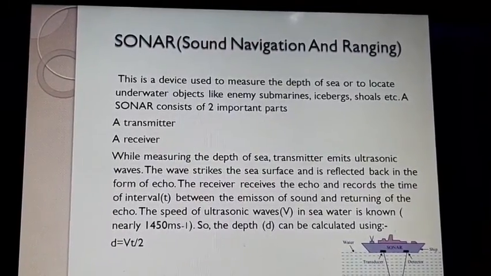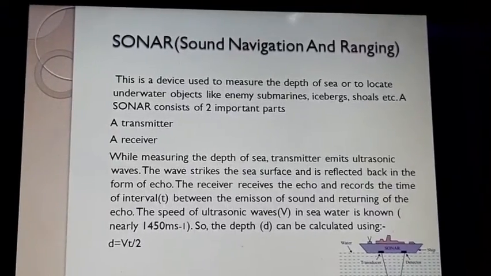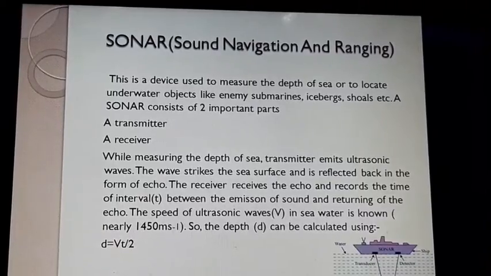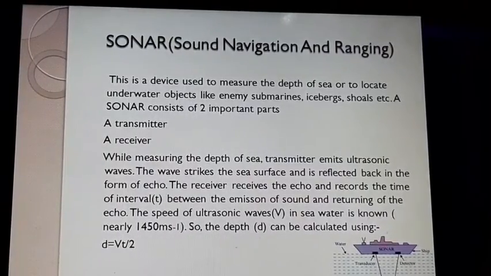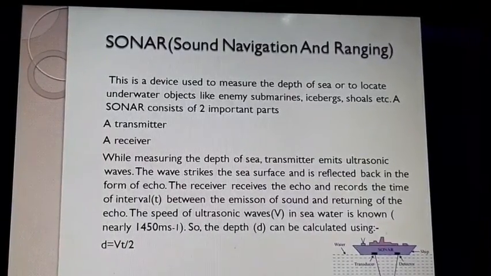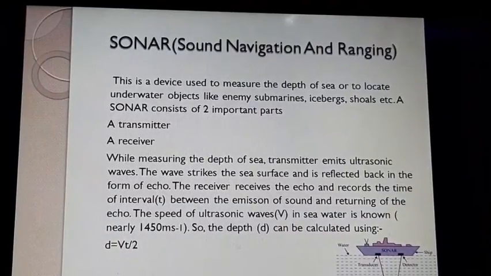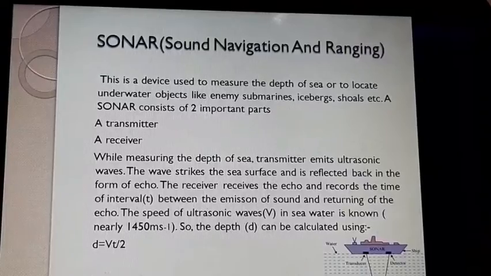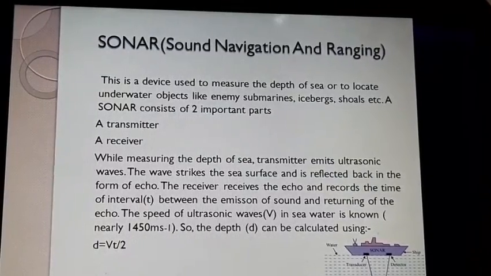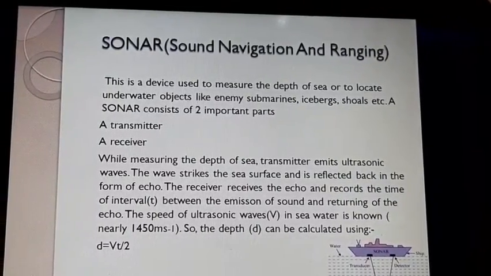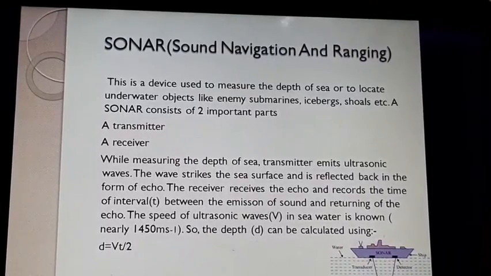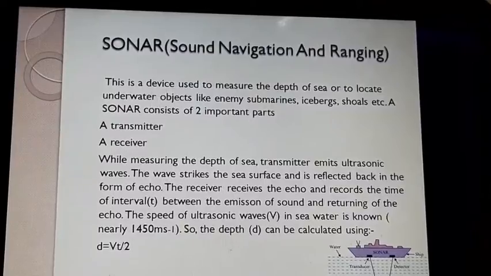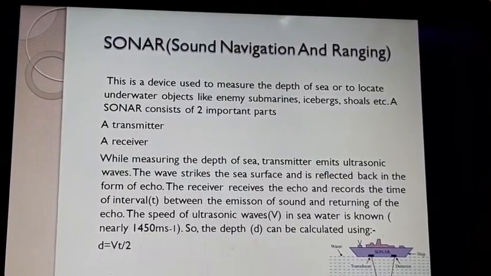Now, applications of echoes. There are many applications of echoes, but I am just taking two. One of them is sonar, and it is also asked what is sonar. Sonar is sound navigation and ranging. This device is used to measure the depth of the sea or to locate underwater objects like enemy submarines, icebergs, shoals, etc. A sonar consists of two important parts.